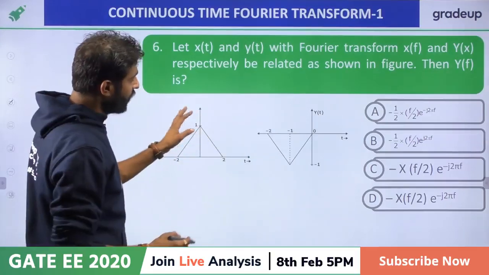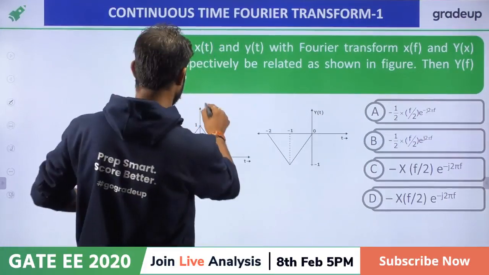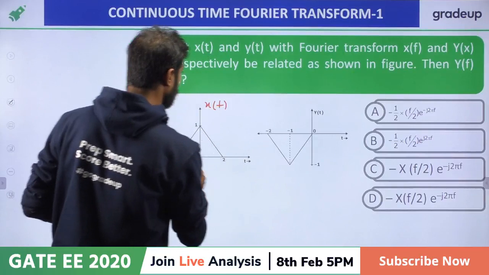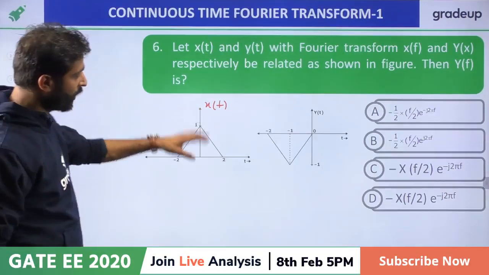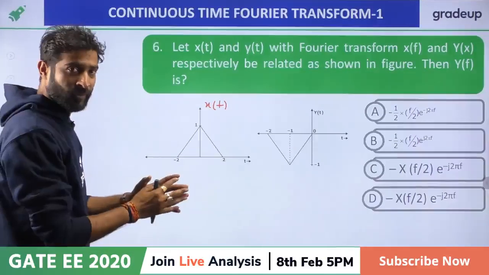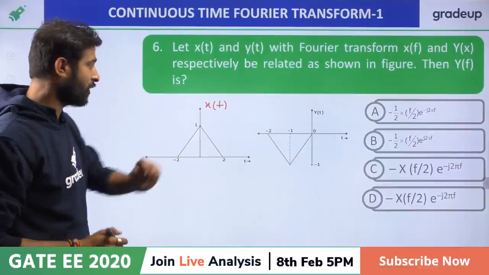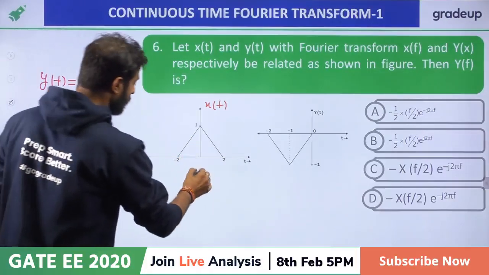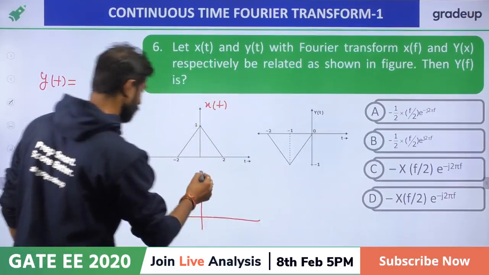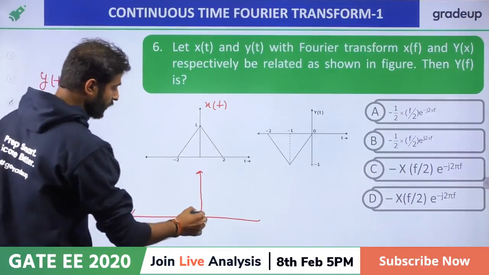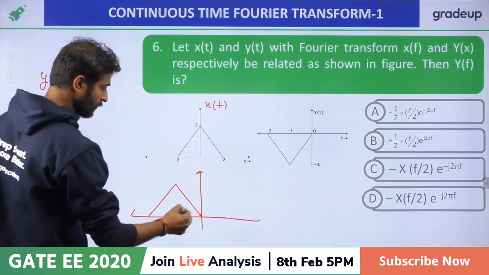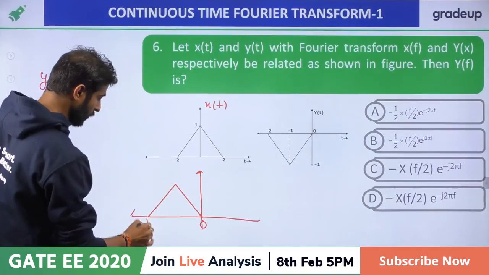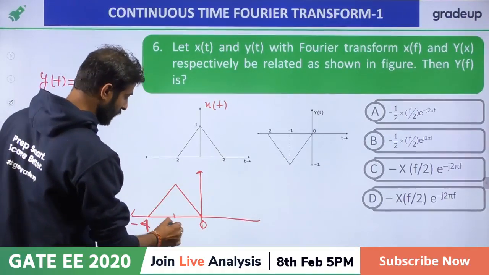So we have to write this function, it is x of t actually. So my dear friend, y of t is just, compress it or shift it and after that compress it. I am just shifting this signal by 2, then it will look like this. From 0 to 4 becomes minus 4 and this will be minus 2.